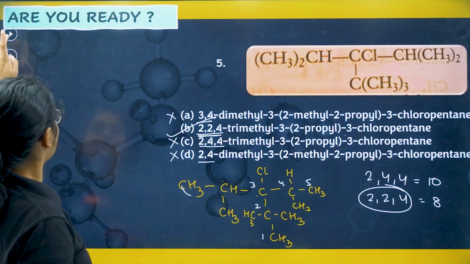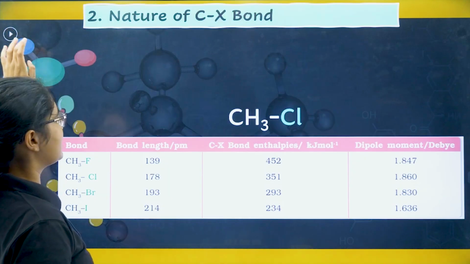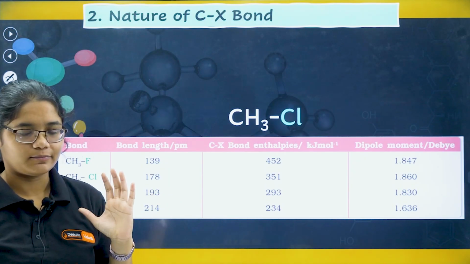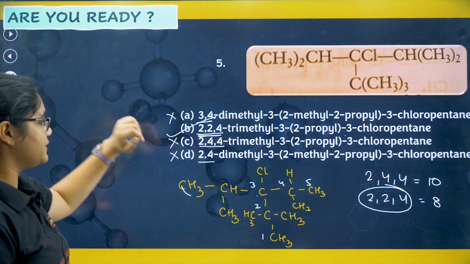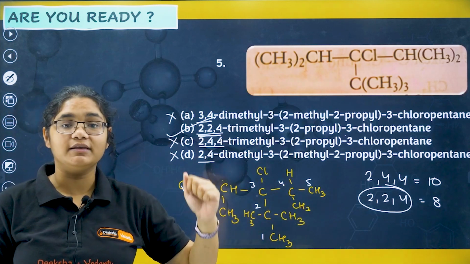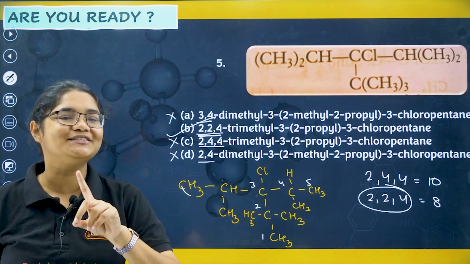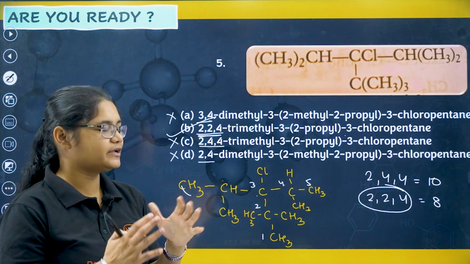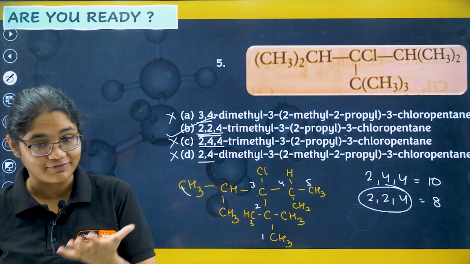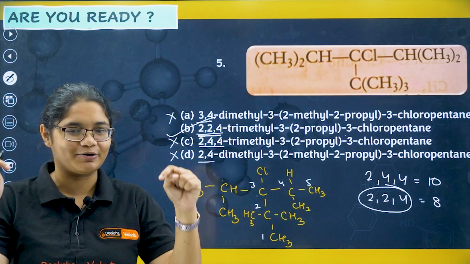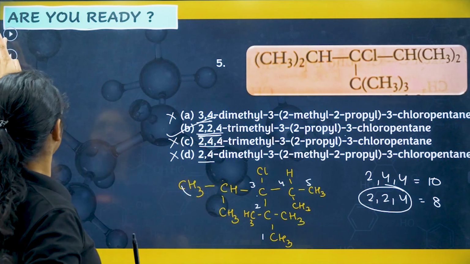Just a minute. Now let's see the next one, that is nature of C-X bond. Okay, just a minute, I forgot. So you have to now give me a score out of 5 nomenclature questions, how much you got it correct. Is it like 3 out of 5, 5 out of 5, 4 out of 5? Just put down your marks quickly. Okay, moving to the next section.